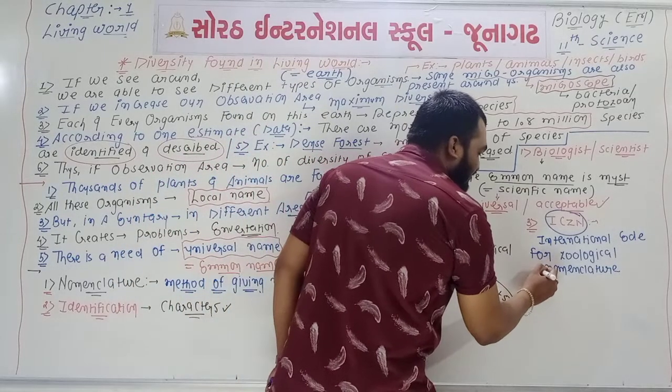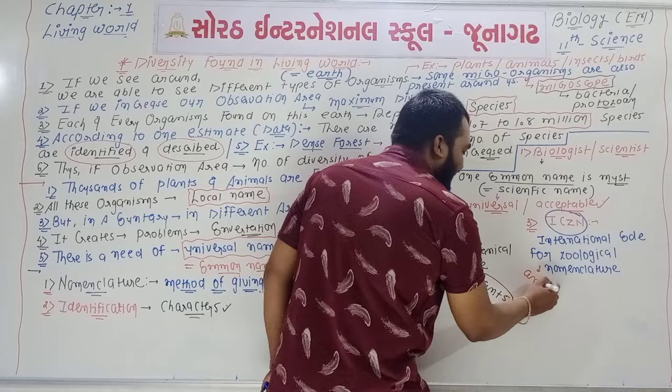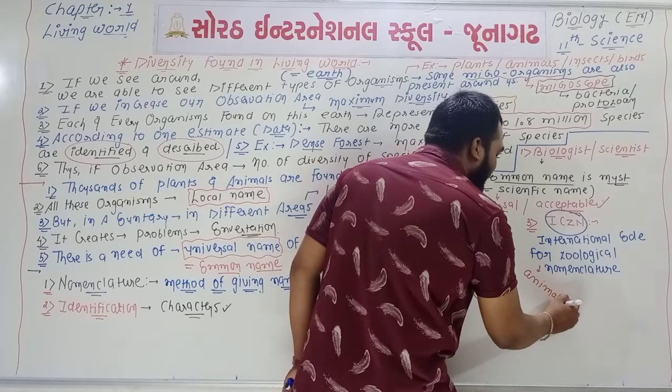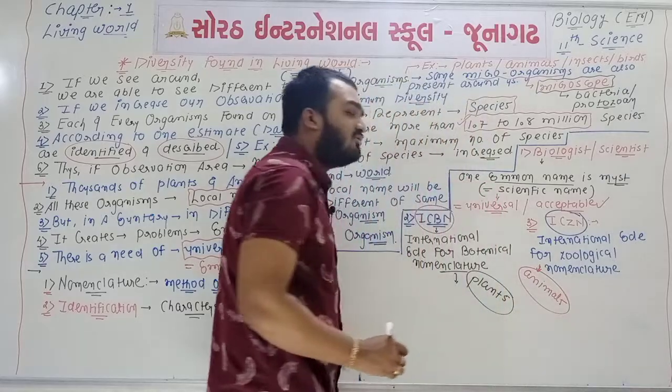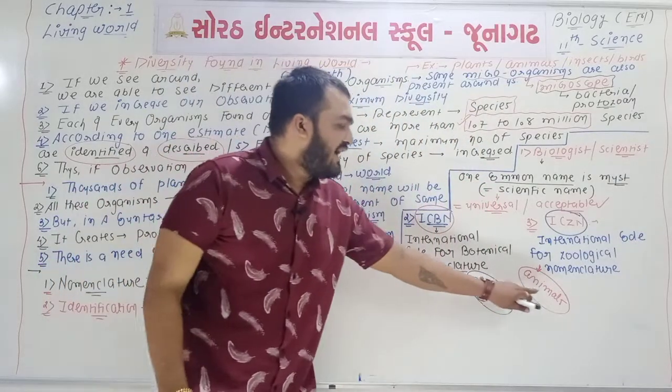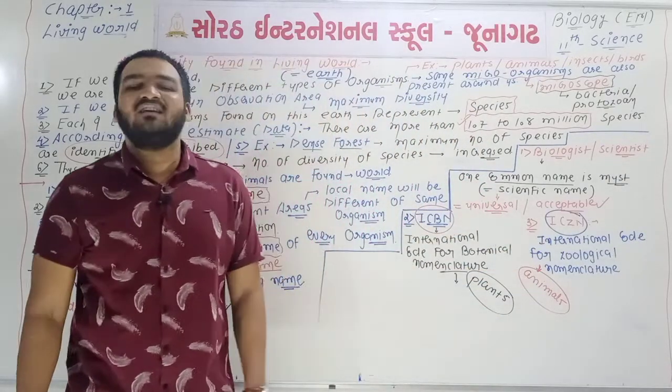And what is the function of ICZN? The rules and regulations, criteria and principles connected with animals will be given by ICZN.